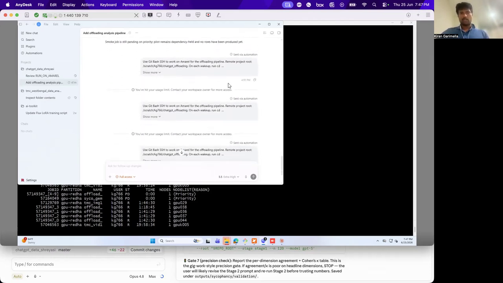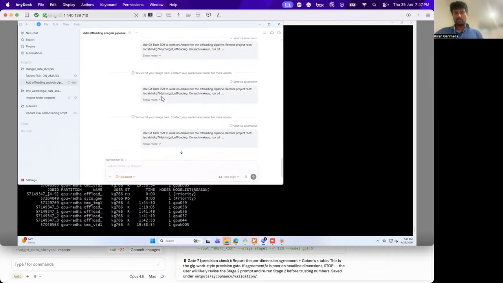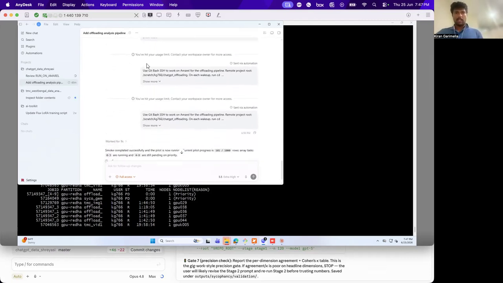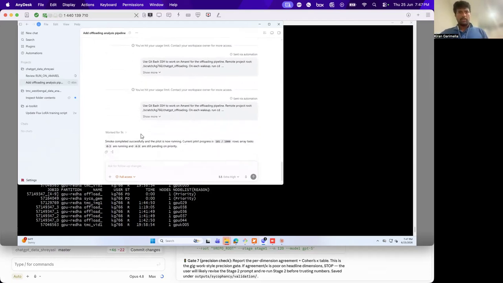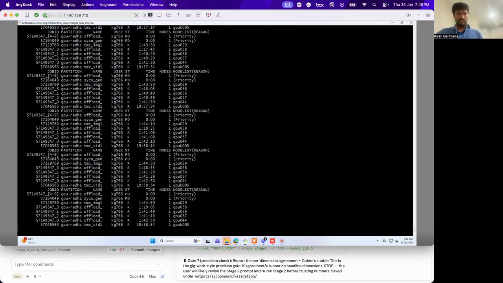So then it ran out of usage limit because the computer use is a lot of tokens. But anyway, I've hit this limit twice today because I'm running like 3 projects today. Yeah, so it says pilot is now running. Current pilot progress is this, and then there are these array jobs here, the ones with offloading.